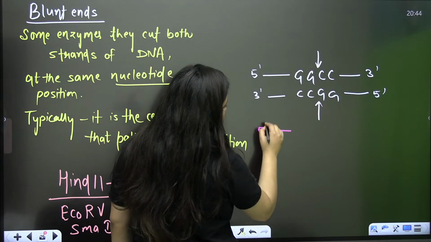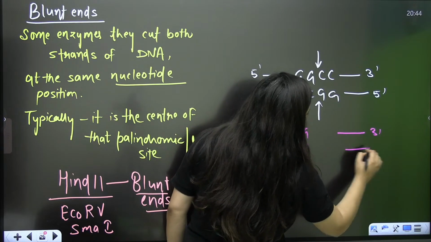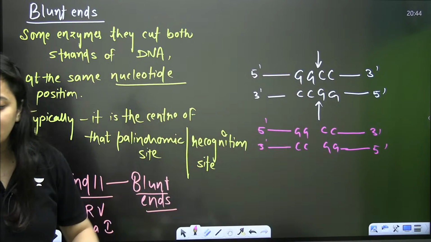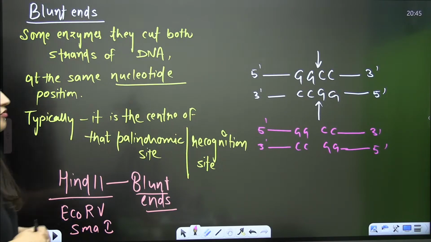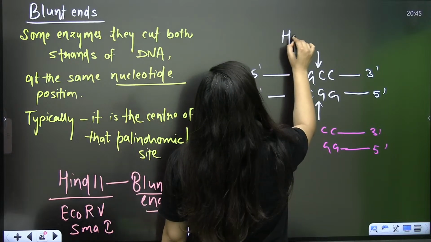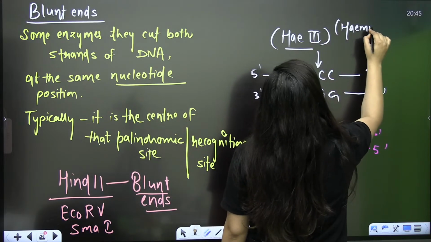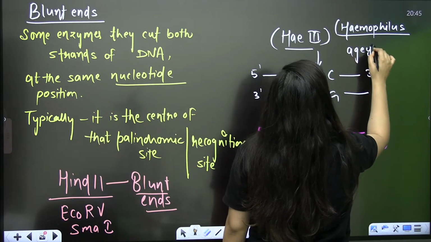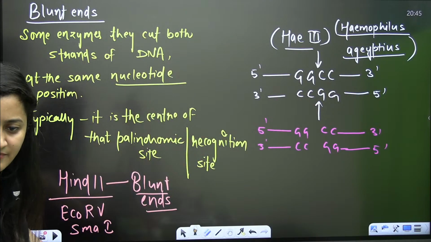So what will you get here? Do you think you can use that type of sequence for genetic engineering? Yes, it is basically the example of HaeIII, from Haemophilus aegyptius. That is the simple example, another example of an enzyme which gives us blunt ends.